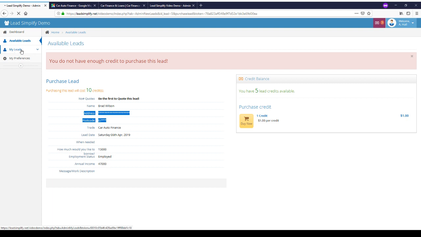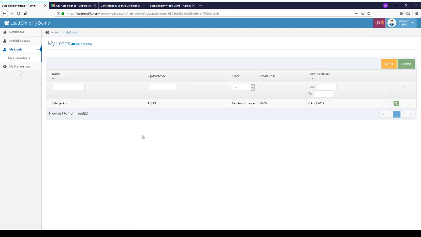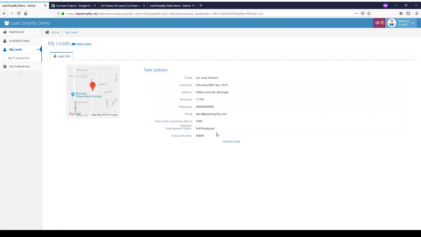They can also look in the My Lead section, and Tyler Jackson's available here. So click on this, and then because this lead has been purchased, they'll get the full amount of information that this lead had submitted to the system. That's a quick run through of what Lead Simplify does, the basic setup to get you up and running, and a perspective from a lead buyer point of view.